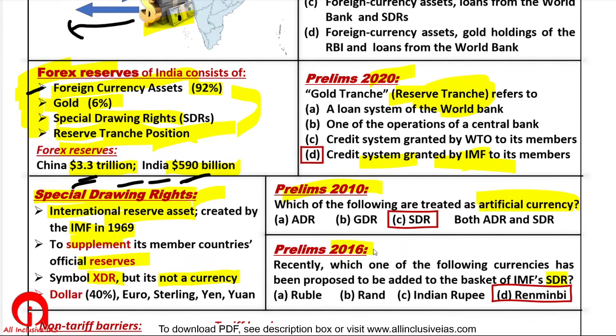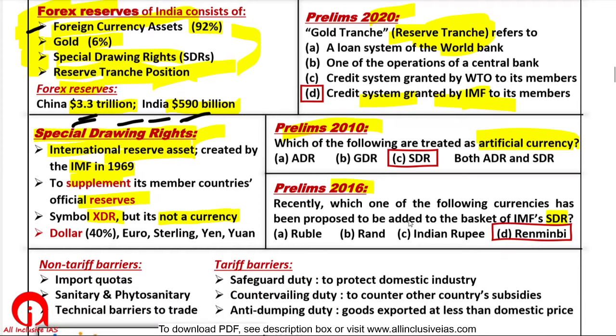In 2016, UPSC asked which currency is being added to this SDR. So SDR is not a currency, but is like a currency. It is made up of different currencies. Like the dollar, it has 40% weightage. There is some weightage to the euro, sterling, yen and yuan. In 2016, China's yuan or renminbi was included in it.